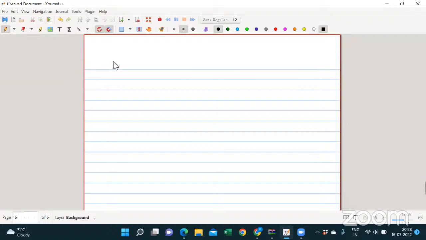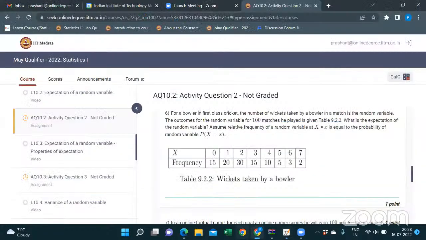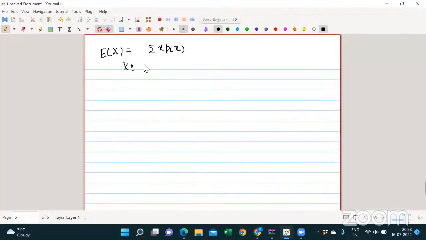Okay, see, what is the expectation? Summation of x into probability of x, right? So your x values are given as what? 0, 1, 2 up to 7, right? 0, 1, 2, 3, 4, 5, 6, and 7. What is the frequency given to you? 15, 20, 30, 30, 15, 15, 10, 5, 3, 2.